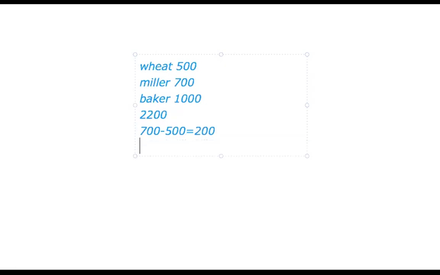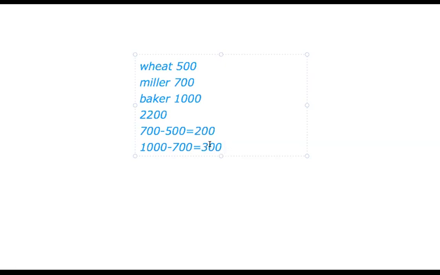And what is the value added by the baker? The baker is buying the flour from the miller for 700 rupees, and by virtue of his production activity, he is selling it for 1000 rupees. The value added by the baker is 300 rupees. So the wheat is 500 rupees, the value added by the miller is 200 rupees, and the baker is selling it for 1000 and the value added by the baker is 300 rupees.